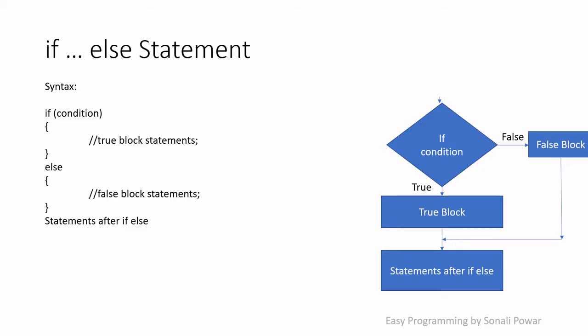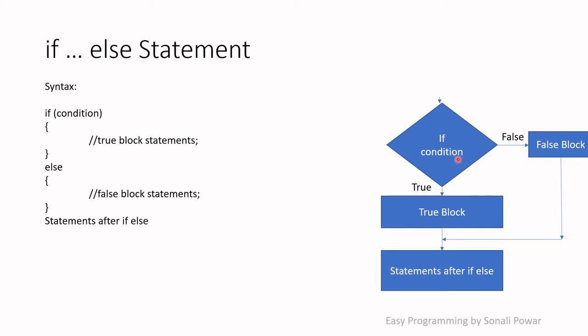Next we will see the if else statement. This flowchart shows the working of the if else statement. If the condition is true, then I will execute the true block, and if the condition is false, then I will execute the false block. So in the if else statement, there are two situations. If the condition is true, I have to do some work. If the condition is false, then I have to do another work. Such types of problems can be put into the if else statement.